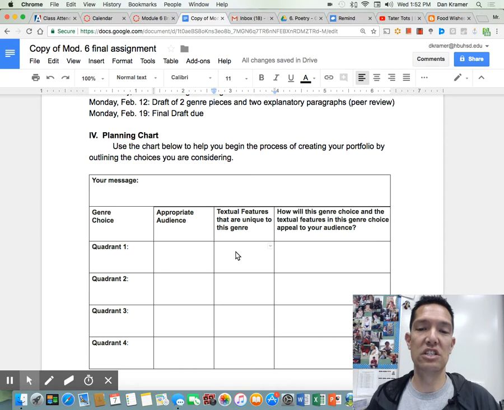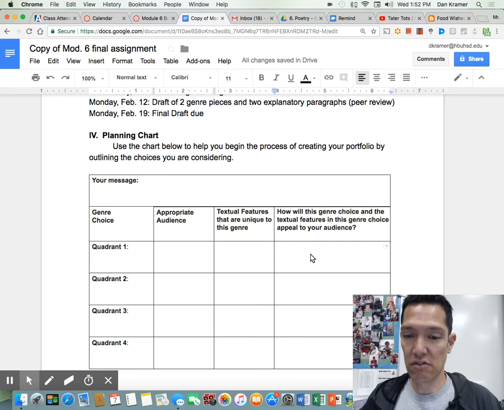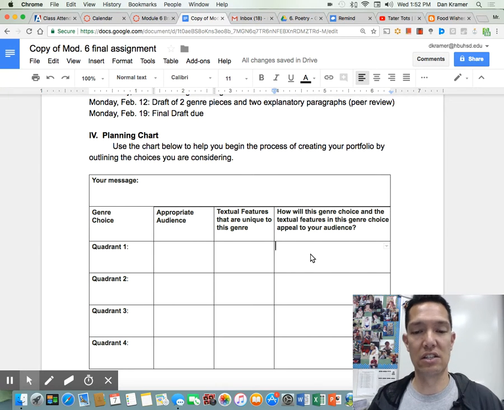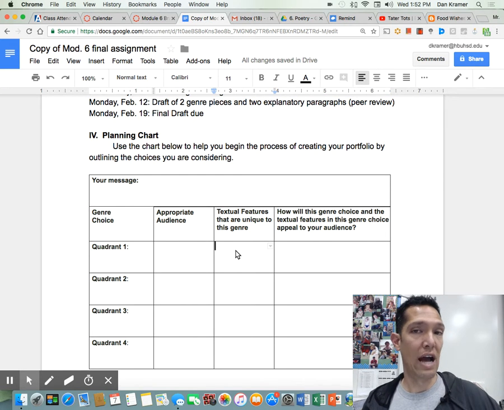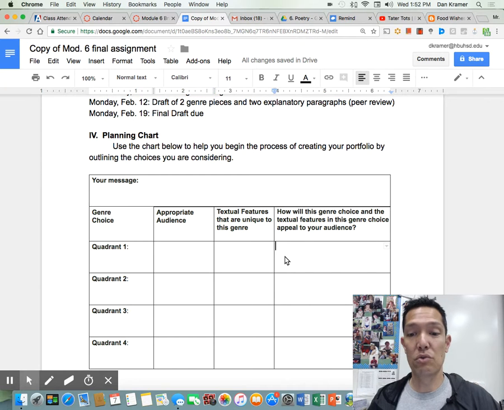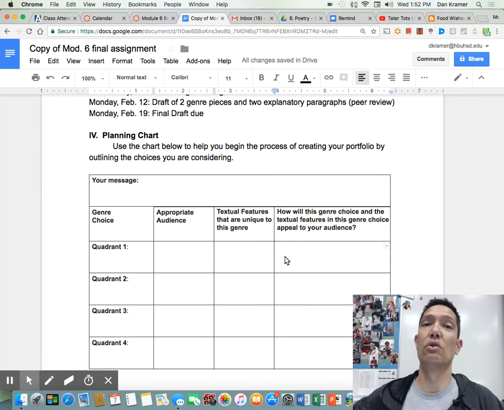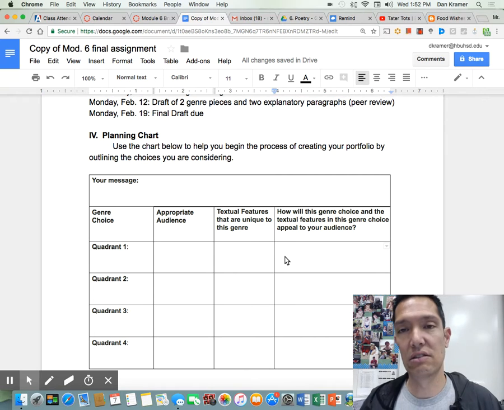Okay, what are you going to do to the language? How are you going to change the language from how you would normally write in order to write that genre to that audience? Okay, then this is where you explain that a little further. How is this genre choice and the textual features that you just wrote down going to appeal to your audience? So in this box, it's how are you going to write? What are the writing features? In this box, how are those writing features and that genre choice going to appeal to the audience?